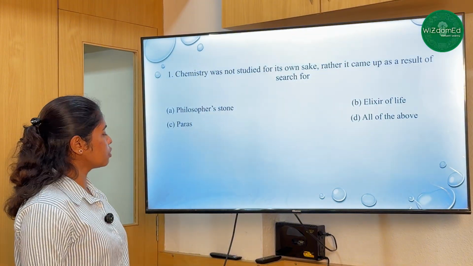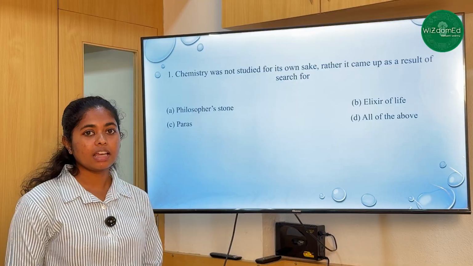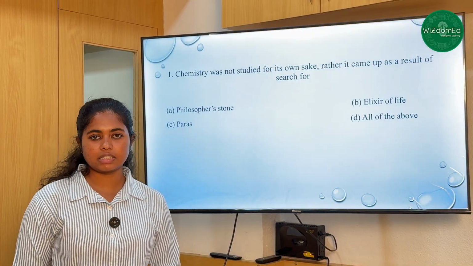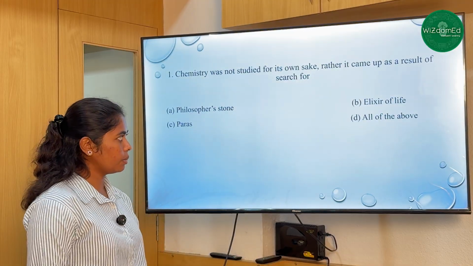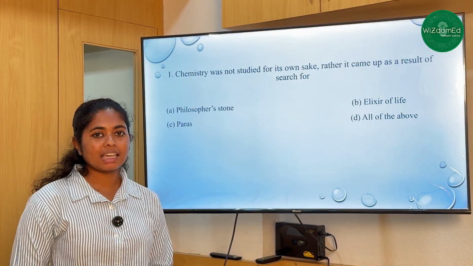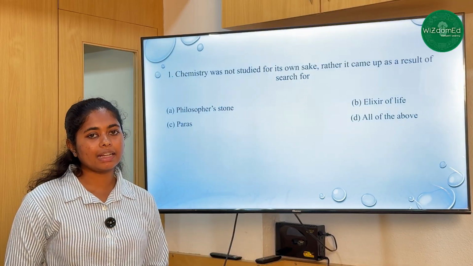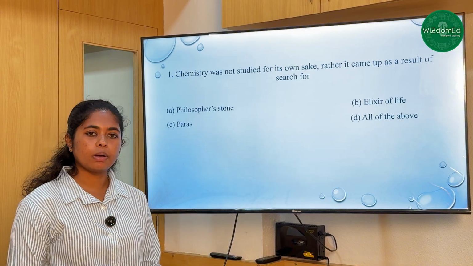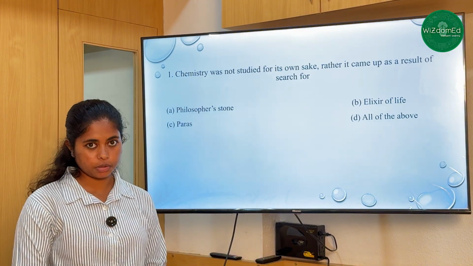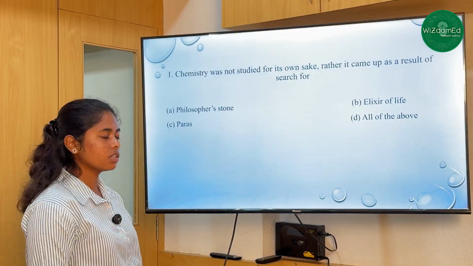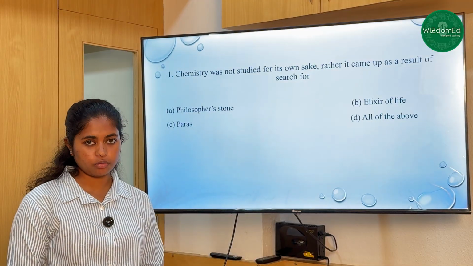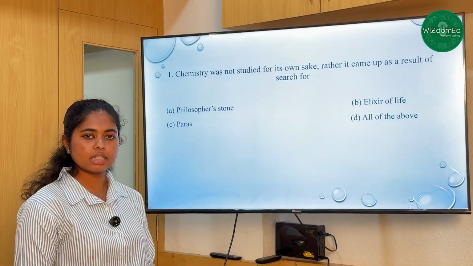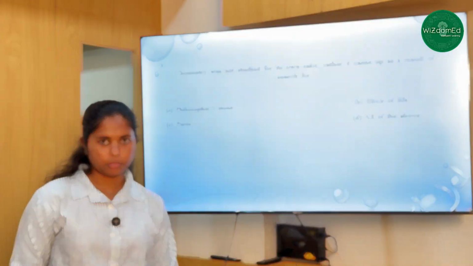Our first option, philosopher's stone, explains that we can prepare precious metals like gold using some of the base metals like iron and copper. Option B, elixir of life, is a chemical potion which grants eternity or immortality. Option C, paras, is one more name given for the philosopher's stone. So these two, philosopher's stone and elixir of life, were the two reasons which gave rise to the development of chemistry. So the answer for this question is D, all of the above.